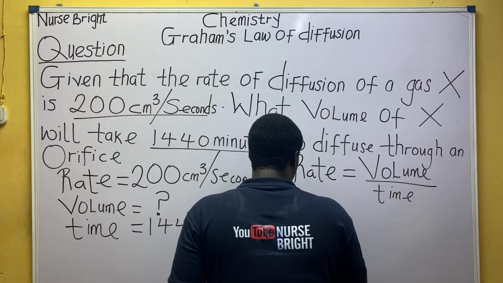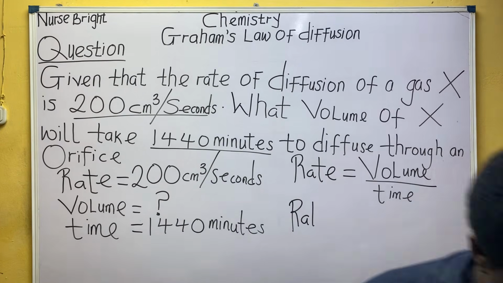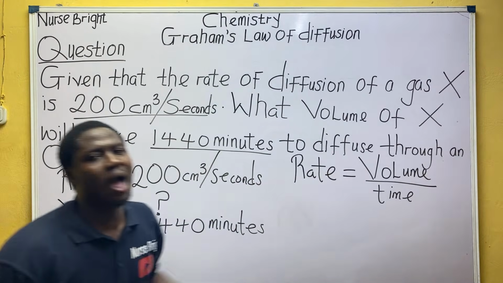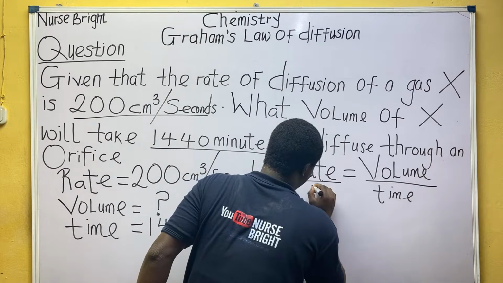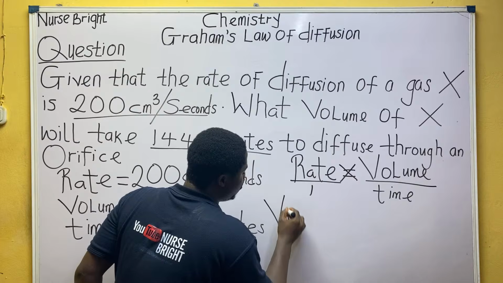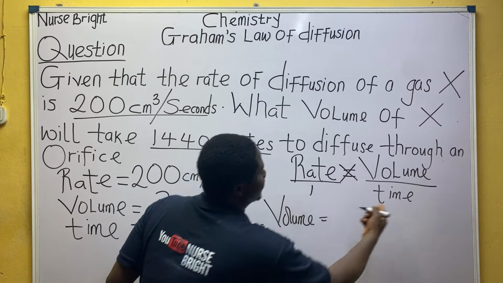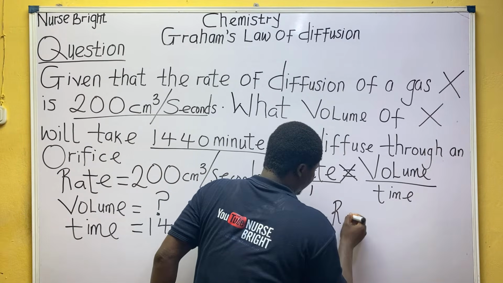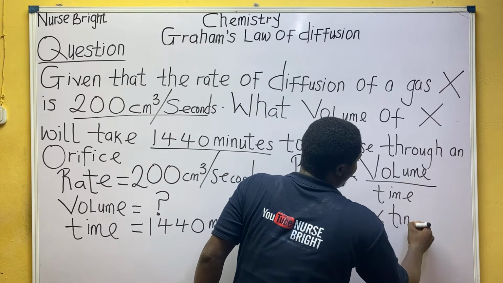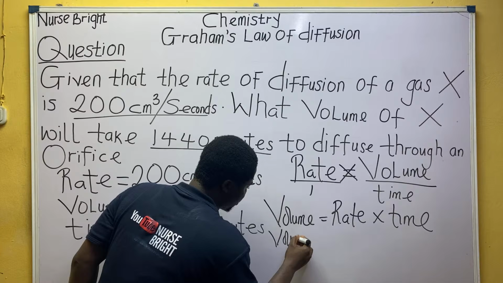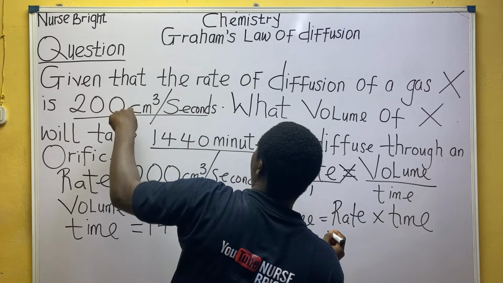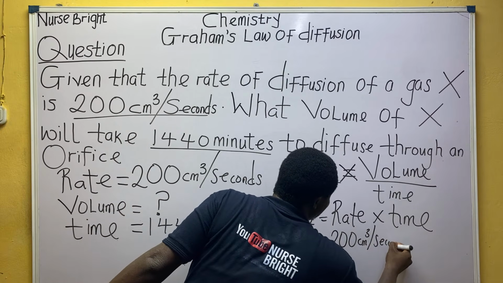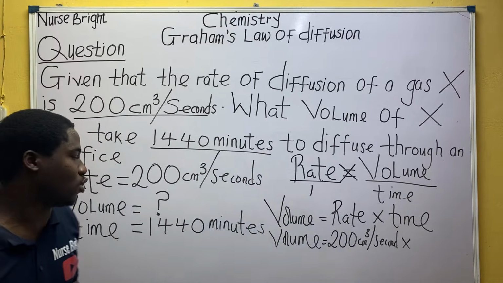So rate will now be, okay, relax. What are we looking for? Are we not looking for volume? Let us make volume the subject of the formula. Volume will now be very cheap. It will be rate times time. That is volume. What is rate according to our question? It was clearly stated, given that the rate of diffusion is 200 centimeter cube per second. Please write the unit as well. Now, times time.